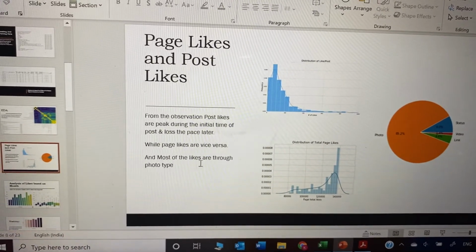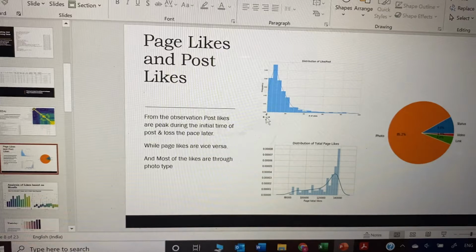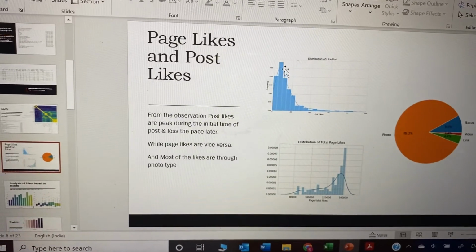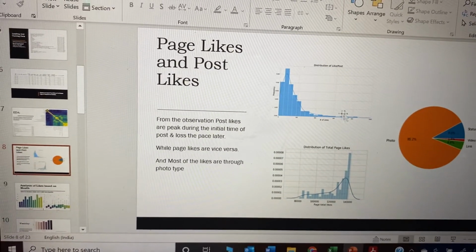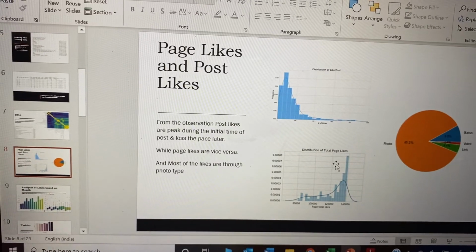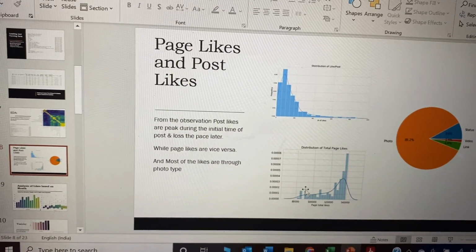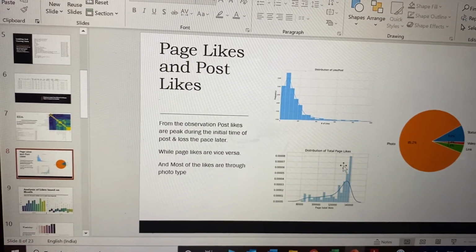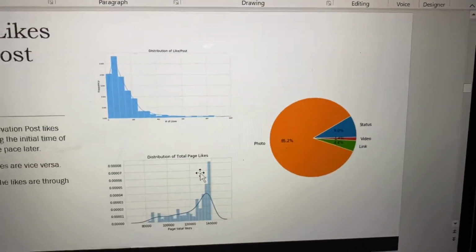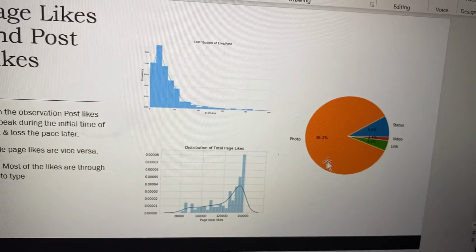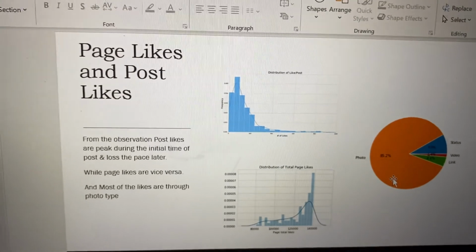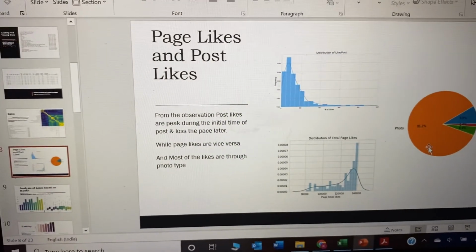For the photo category it is high and later on gets low, whereas for the total page likes it is low initially and later moves to high. This is the pie chart which shows it this way. I'll pause here for my teammates to continue.